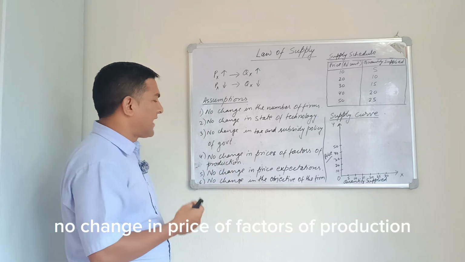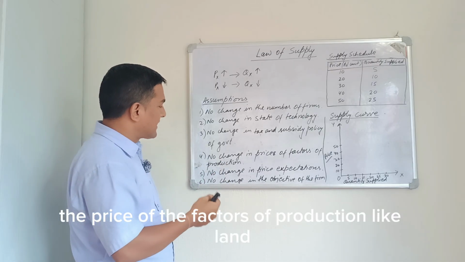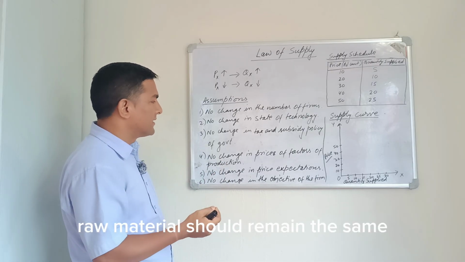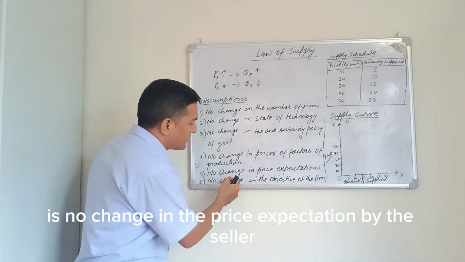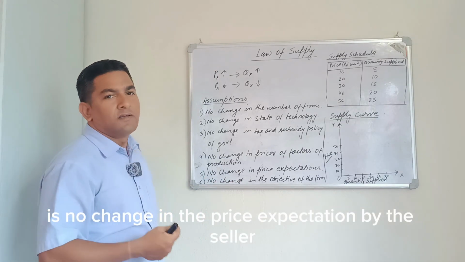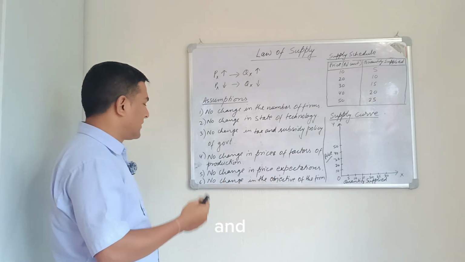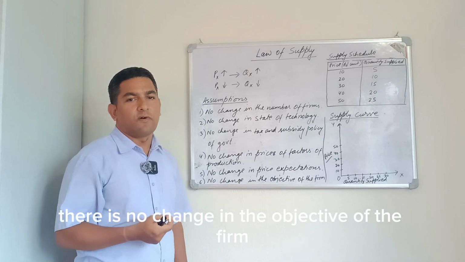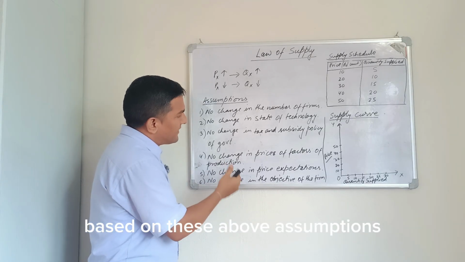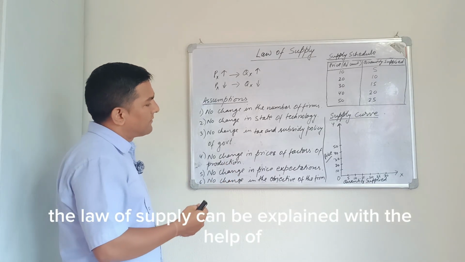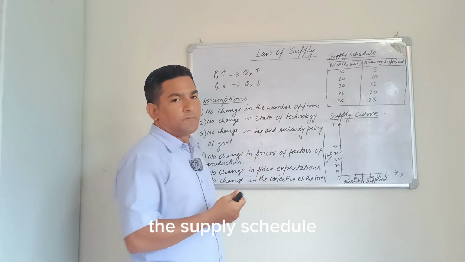No change in the price of factors of production. The prices of the factors of production like land, labor, capital and raw material should remain the same. And there is no change in the price expectation by the seller, and there is no change in the objective of the firm. Based on the above assumptions, the law of supply can be explained with the help of the supply schedule.